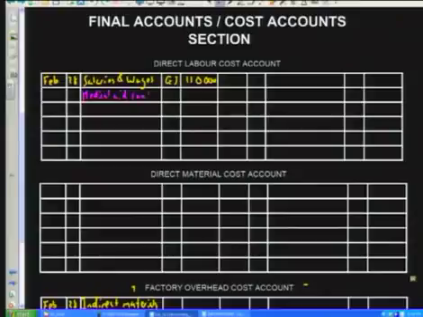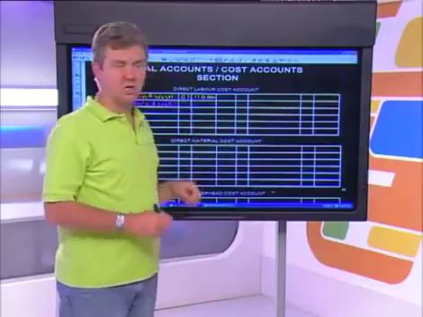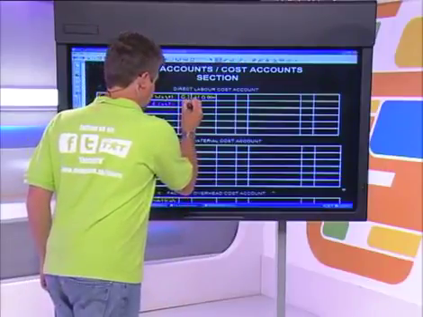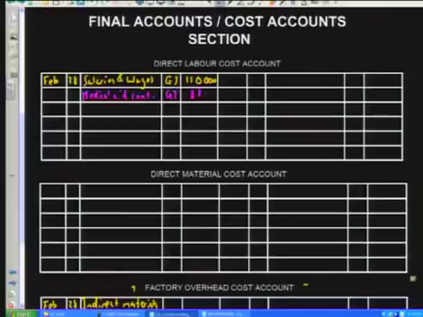I'm just going to abbreviate it here to save some time and space. Please remember that in your final exam, you're not allowed to abbreviate. The only things you can abbreviate are journal abbreviations such as GJ or CPJ or CRJ. So the medical aid contributions in the GJ are going to be 88,000 Rand for our direct labourers. Remember, these have to be included in your direct labour cost account.